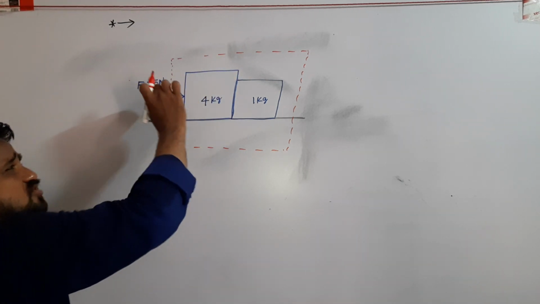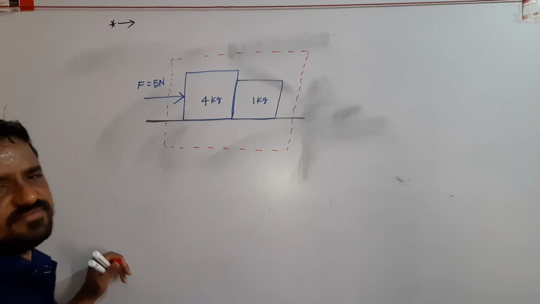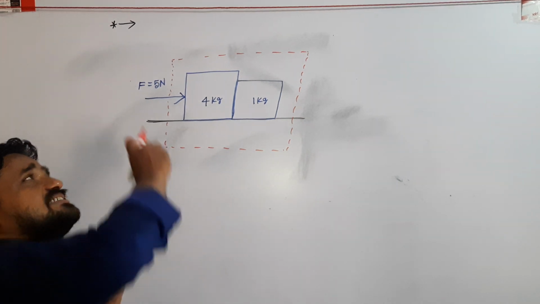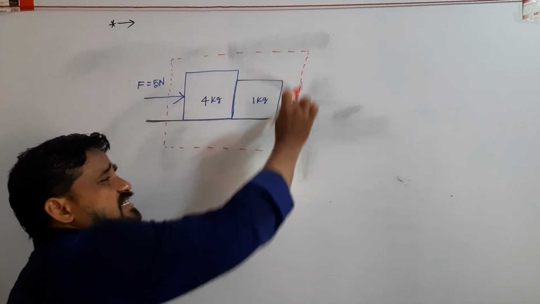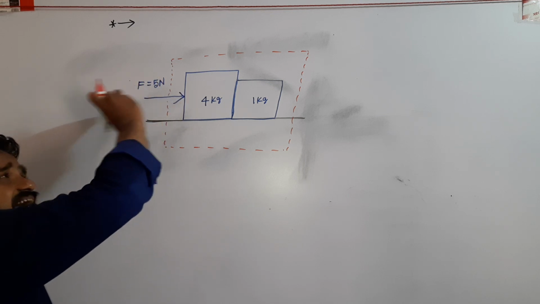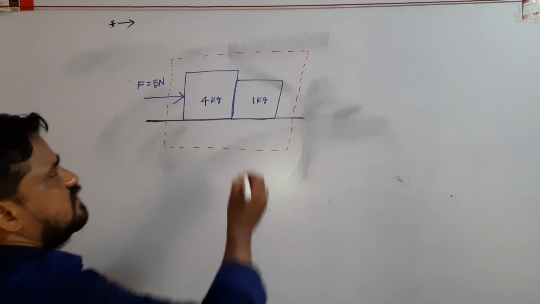Here we apply a force of 5 Newton on the system, not just on the 4 kg body. Force acting on the system is 5 Newton.